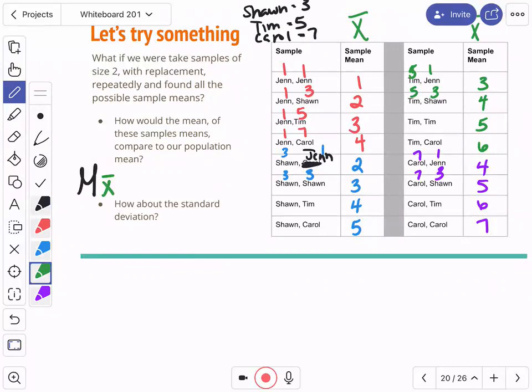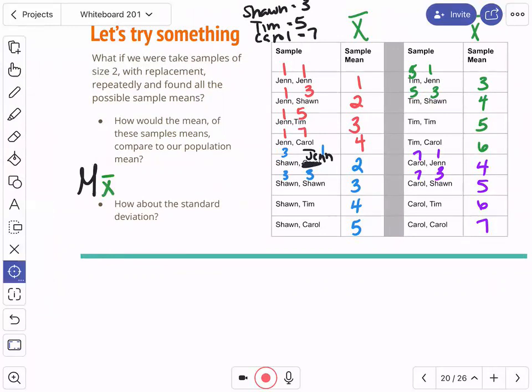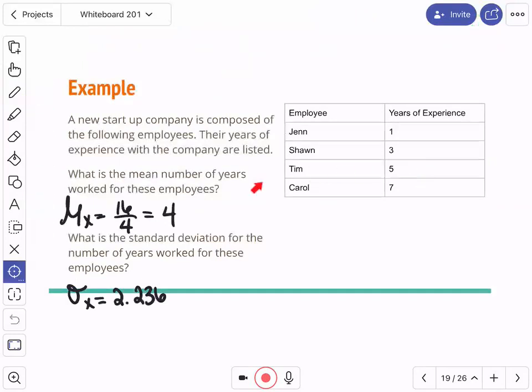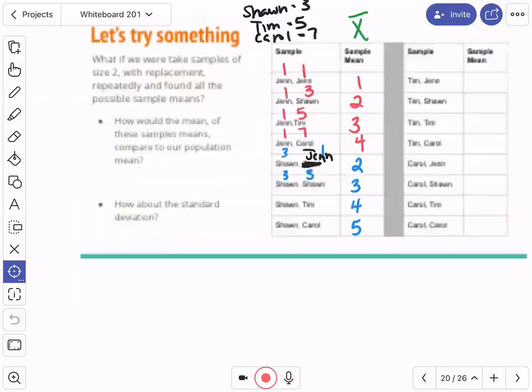What am I asking you to do? Add them all up and then divide by the total, right? If you add all these up, guess what number you get? If you try to do it, it's equal to 64. You divide that by the total, which is 16 total samples. 64 divided by 16, guess what that's equal to? That is equal to 4. Come back over here. What was the mean of these 4 numbers right here? It was also 4. This is not a coincidence.